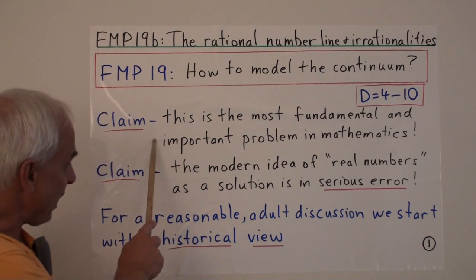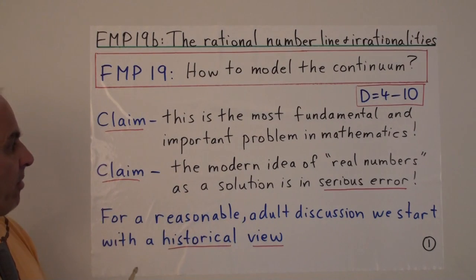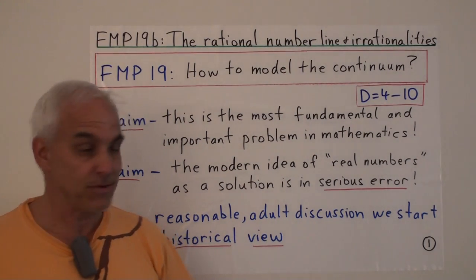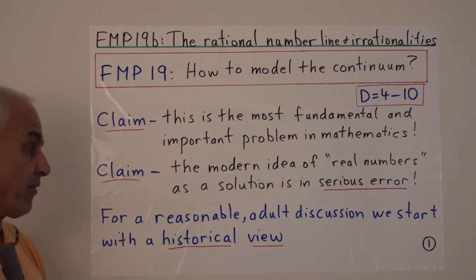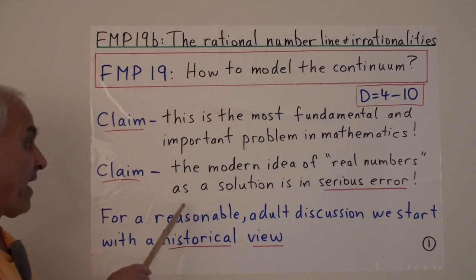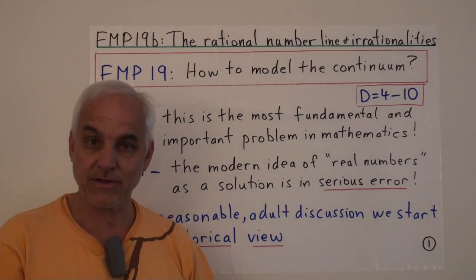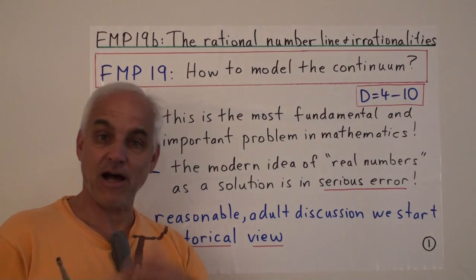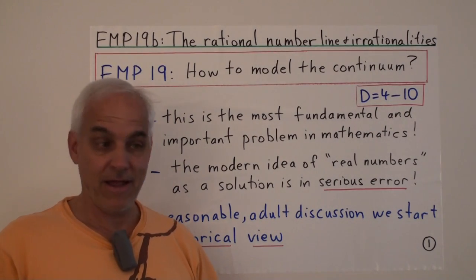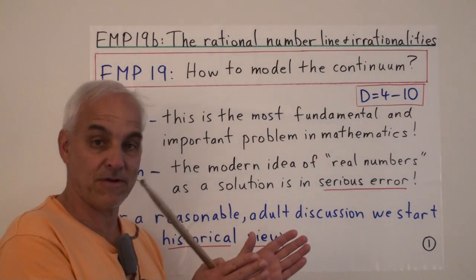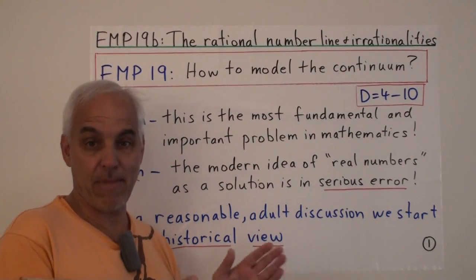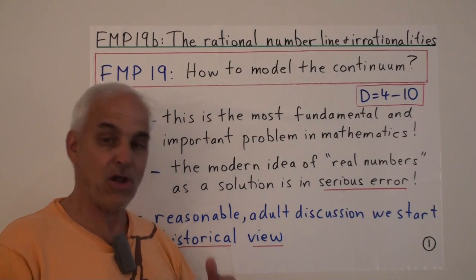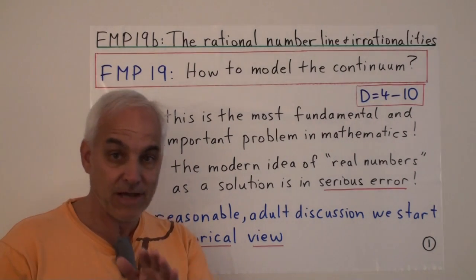Okay, so I claim that this is the most fundamental and important problem in mathematics, and I also claim that the modern idea of real numbers, which most students learn in universities and high schools, is in fact in serious error. Serious logical difficulties with the theory of real numbers, and mathematics is on the cusp of a rather major revolution as we really have to shift focus, shift direction in a major way to get over this hurdle. And it's going to mean a lot of new and interesting mathematics, and we're going to touch upon some of that today.